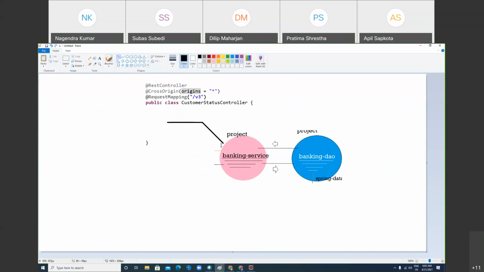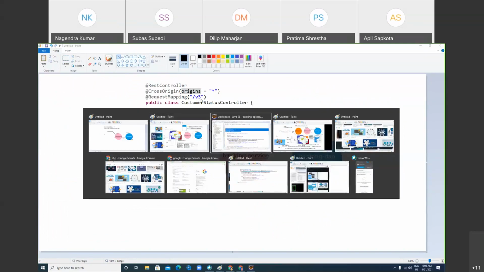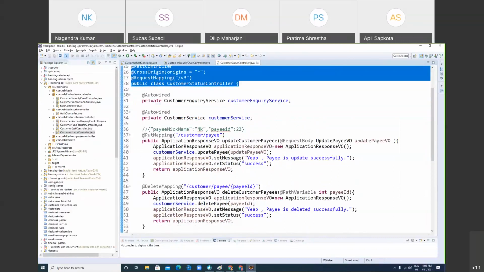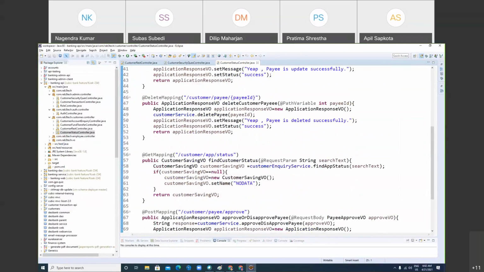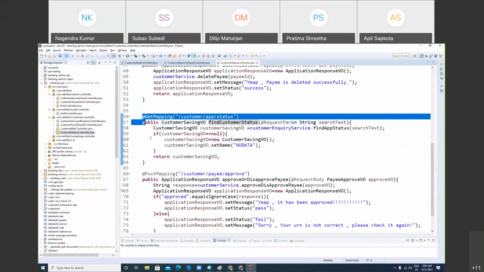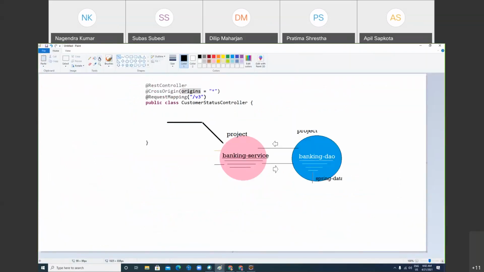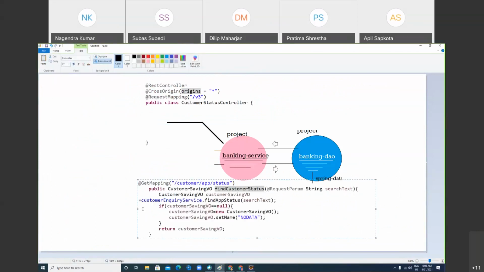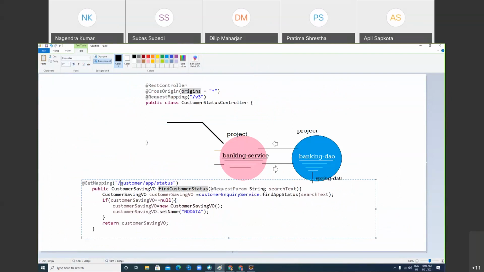So if you want to make a REST API, your controller should be annotated with which annotation? RestController. CrossOrigin means it can be accessed from any domain. Request mapping means you want to make this v3 a common prefix for all the resource endpoints. Like here, I'm going to hit this endpoint. How can we hit it? Any guess? So you have to use this customer app status, and here you have to pass in the request first text, and then you search it and bring the customer. Make sense?